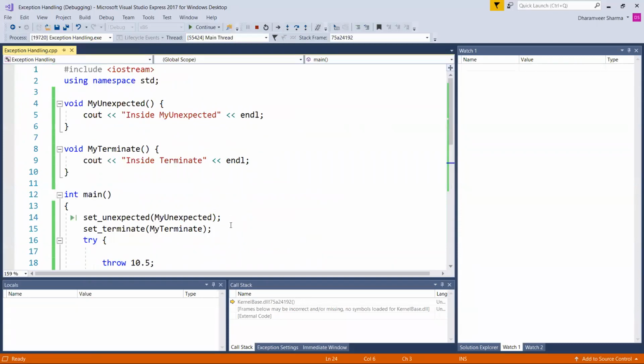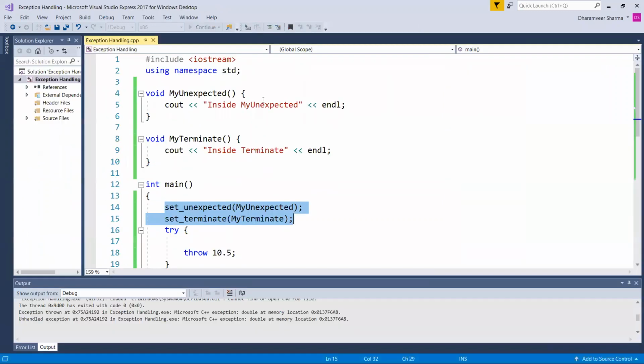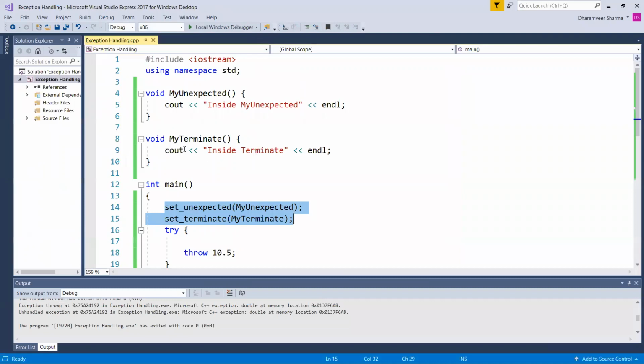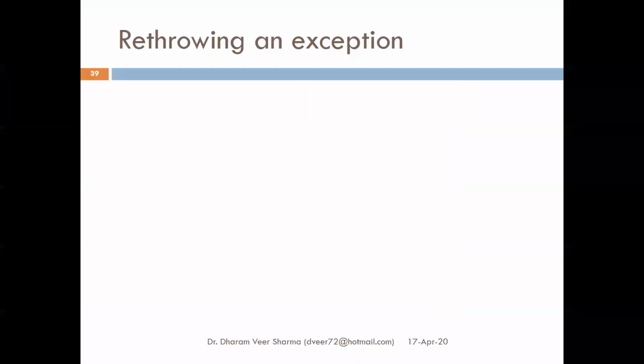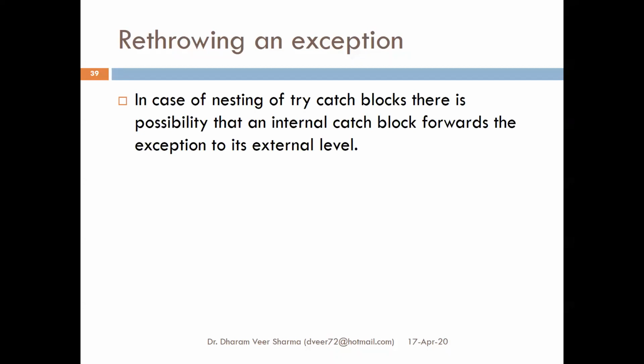There is some problem with the system. What we can do, we can define our own unexpected and our own terminate functions. Then we can set those functions through this, and whenever something unexpected happens, these functions are fired. These are not working in this compiler, but otherwise they do. I'll have to check it. If these worked in it, then I'll let you know. Okay, proceeding further. Rethrowing an exception. Perhaps yesterday we had discussed that sometimes a catch block is not able to handle the whole exception. It can handle some part of it, and it leaves the remaining part for the calling function. Let us discuss this thing also.